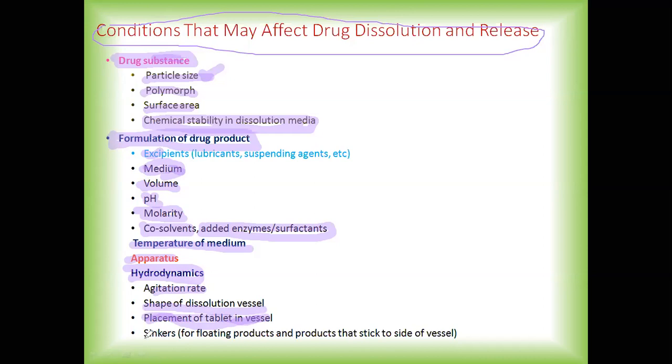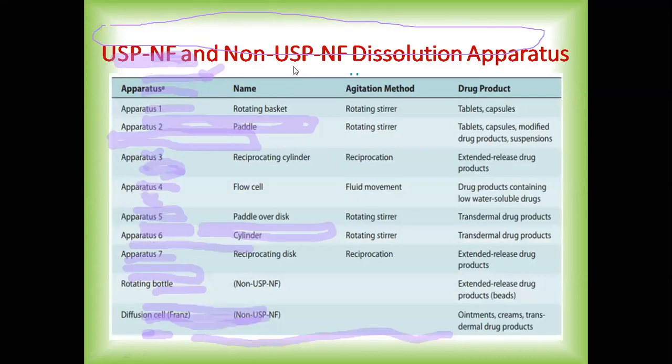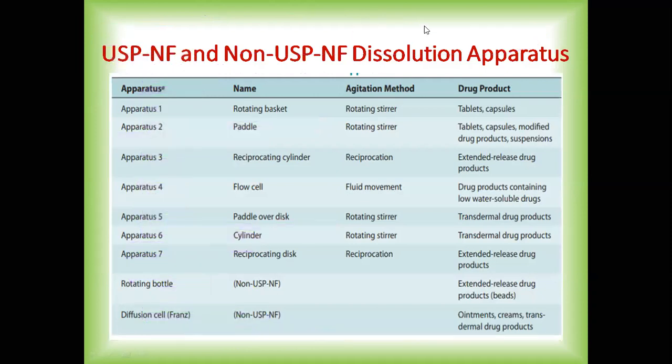Then the sinkers. These are mainly used for the floating products or the products that stick to the side walls. So mainly the products which belong to the category of gastroretentive dosage forms, which will float on the media in the dissolution test jar. So that time we have to use sinkers. Now coming to the various types of apparatus. This is the last table which we are going to see, and we'll stop over here, and the remaining things we'll be seeing afterwards.